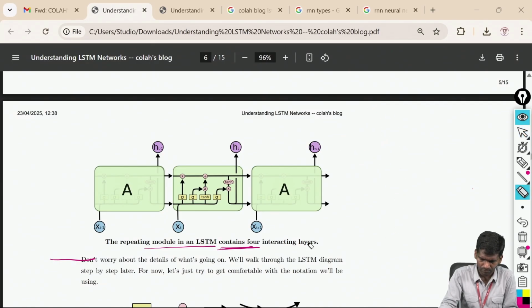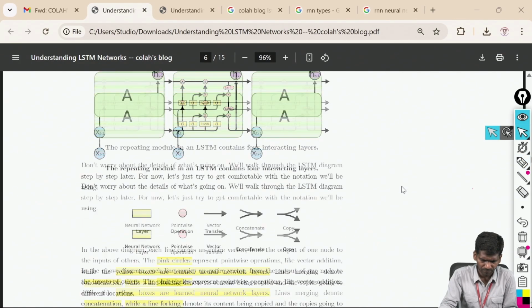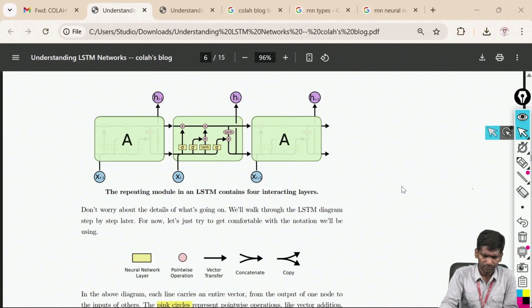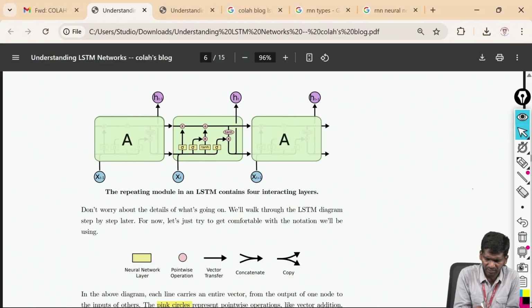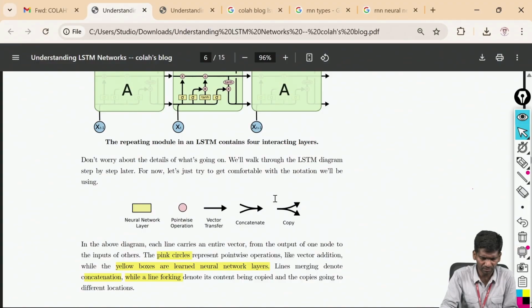So this is my repeating module in LSTM, which contains four interacting layers. What those layers are, we will also see. One is the forget gate, one is the input gate, and the other is the output gate. That we will see in the further sections.